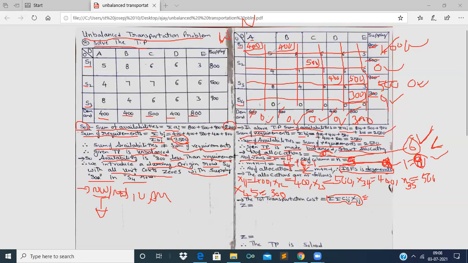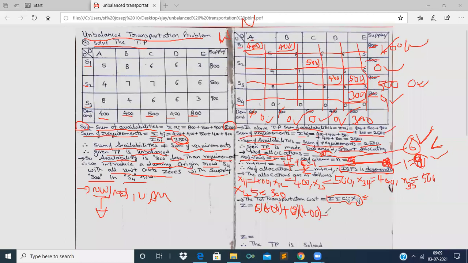The first product is 5 into 400, plus the next allocation is 400 and its corresponding cost is 8, so 8 into 400.